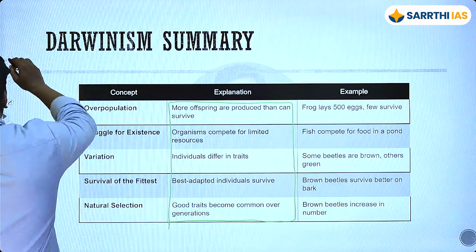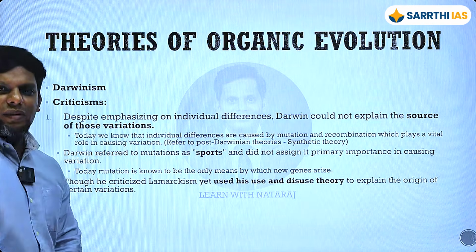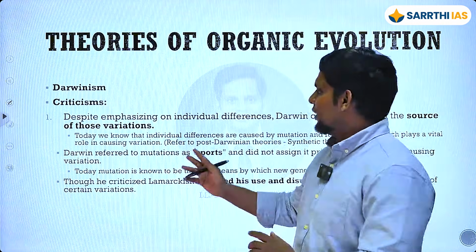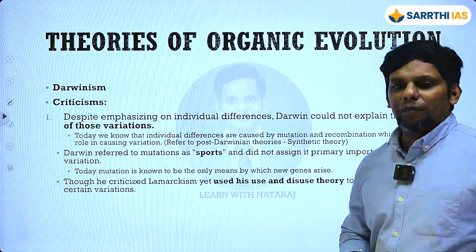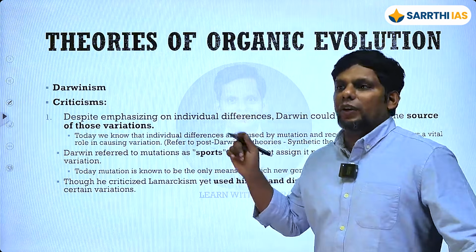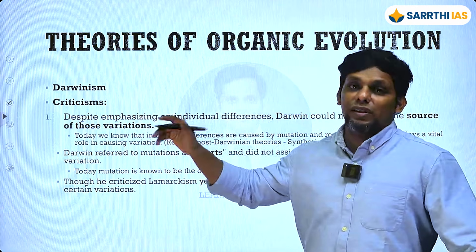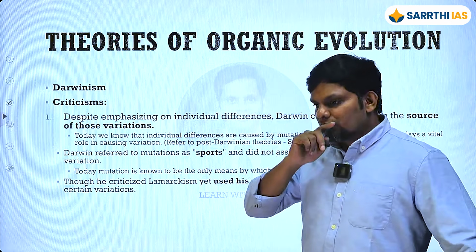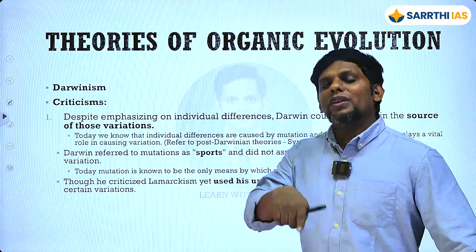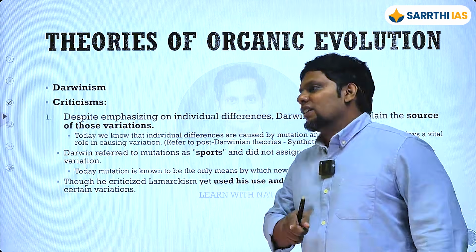Okay, now you guys can go and criticize, right? So see, one of the main sources of criticism, I've given you a few, okay, doesn't mean that you have to write all of them, but the most important sort of criticism, I'll tell you which one. Okay, the first one is kind of important because he says that there is variation, and variation is basically the starting point, meaning we know that there is overpopulation and then there is struggle for existence, but we don't know Malthus, वो ideas थे, right? So that is there, but we don't know exactly what is the principle behind who's going to survive and who's not going to be able to survive, whom nature is going to select, right? That is the main thing.